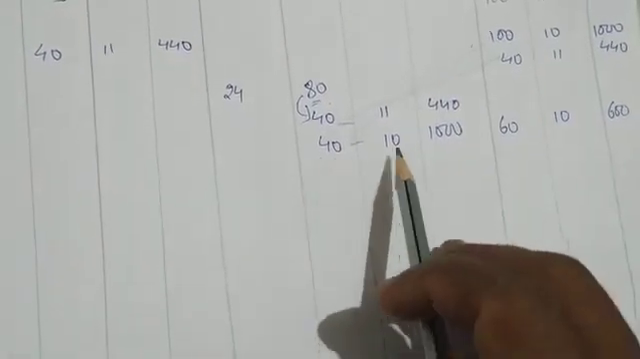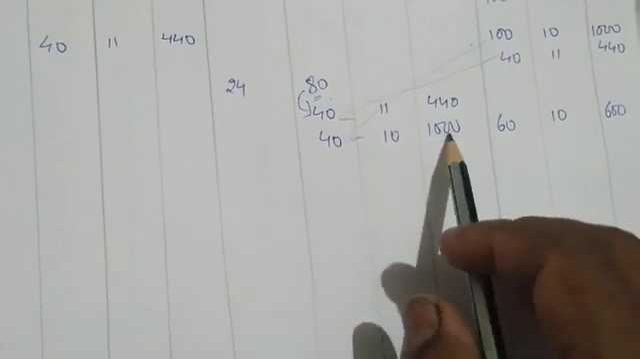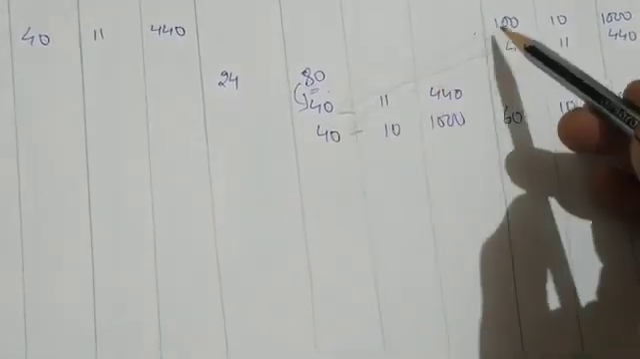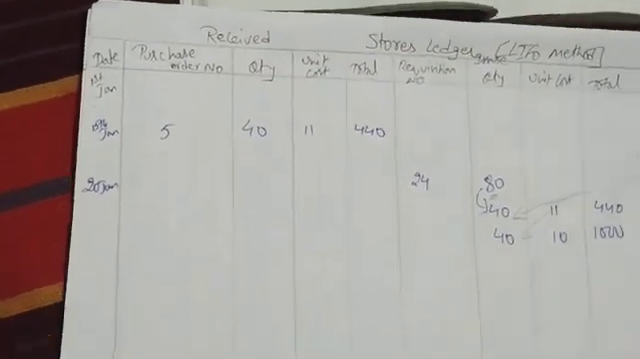Okay, so 40 we issued, at 10 rupees, 1000. From 100 we issued 40, balance will be 60. So 60 at 10 rupees, 600. Okay, this is our LIFO method. So simple. Let us move further and we'll do January 15th after 20.